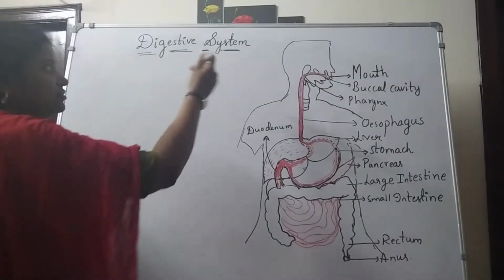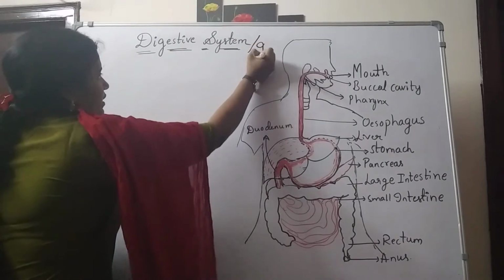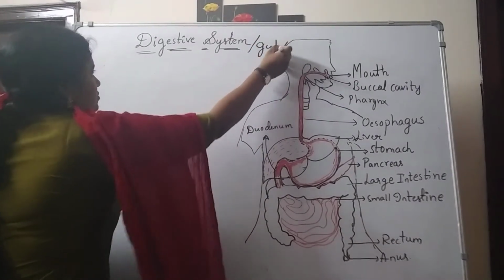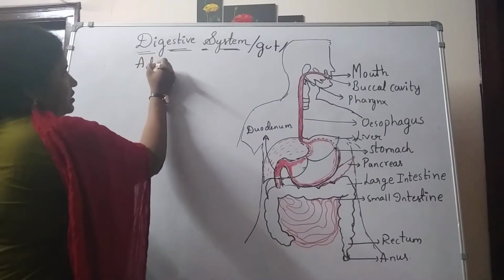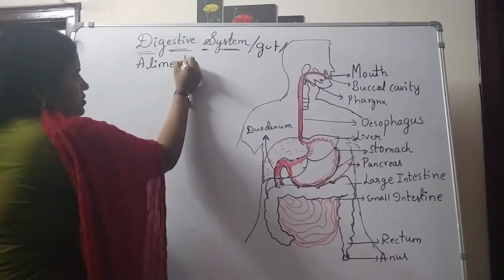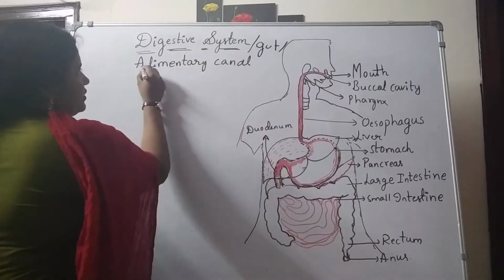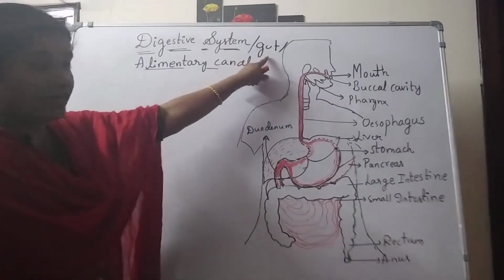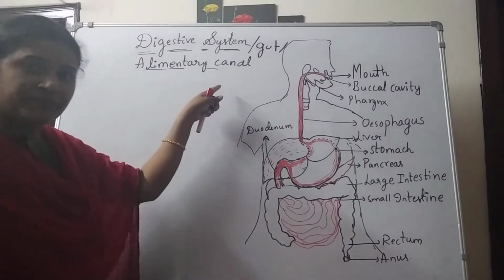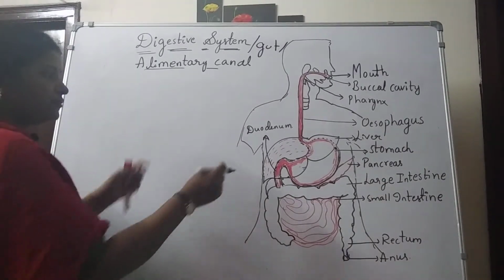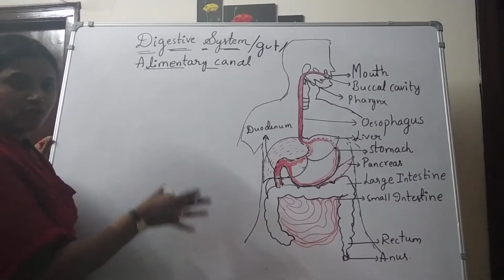This digestive system is also known as the gut. It is also known as the alimentary canal. Okay, so now first we will see the flow chart.